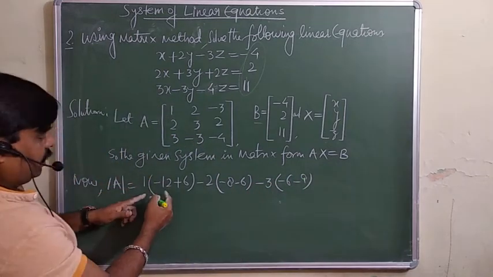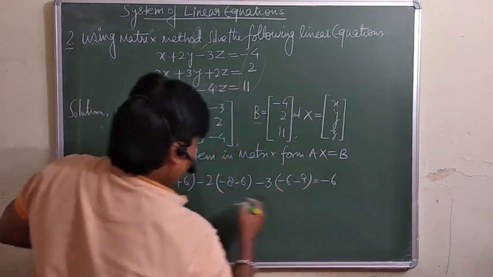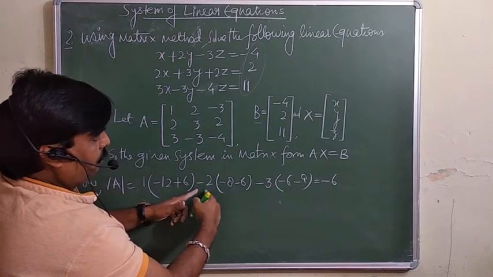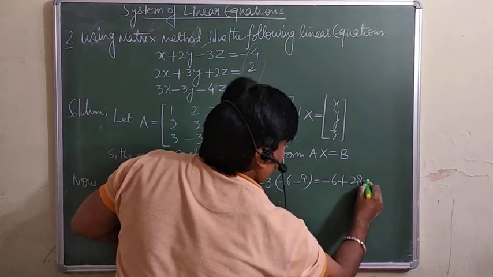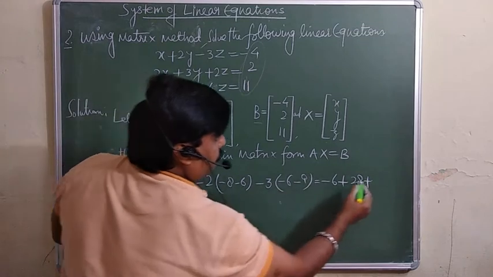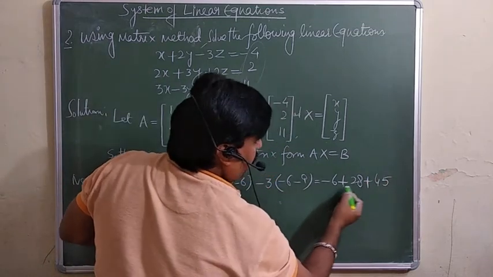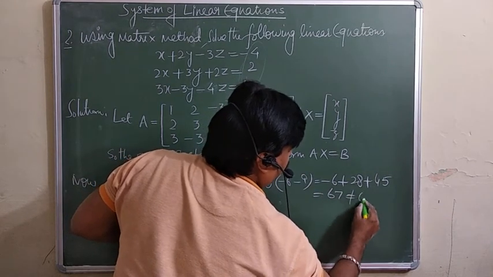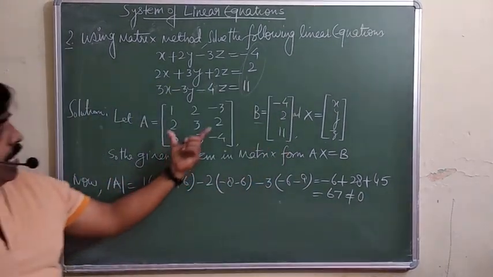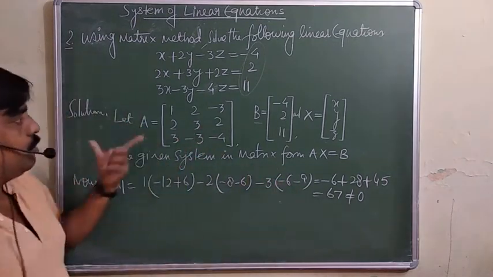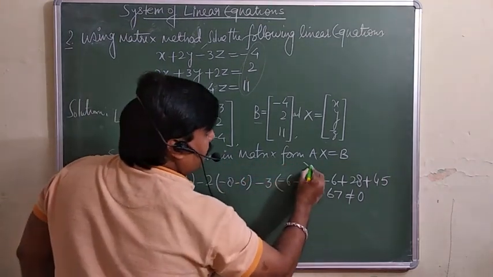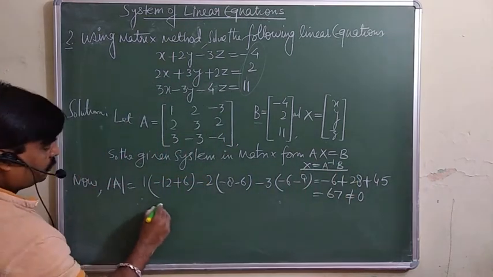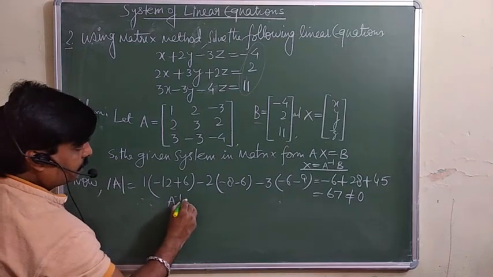So finally you are getting minus 6 and minus 2 and 14, 14 twos are 28, plus 15, that is 45, plus 22, that is 67, which is not equal to 0. It means the determinant of A is not equal to 0. So for x you are supposed to calculate A inverse into B. It means A inverse exists.